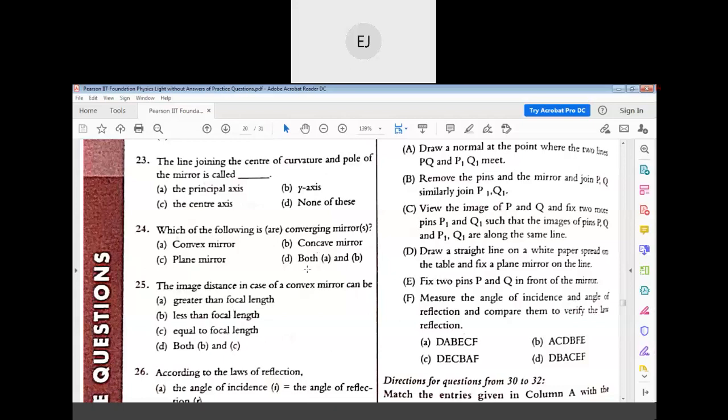Which of the following is a converging mirror? Converging. Sir, concave mirror. Converging mirror.